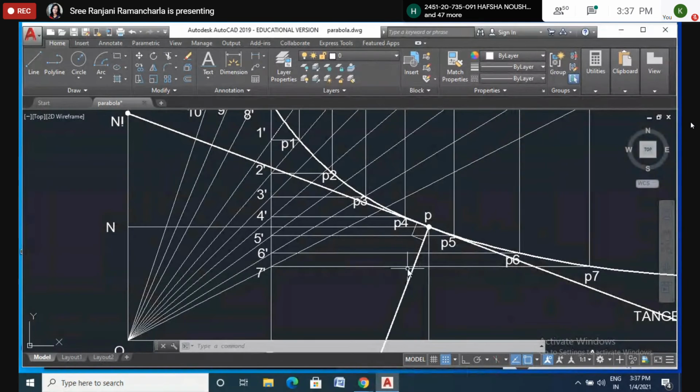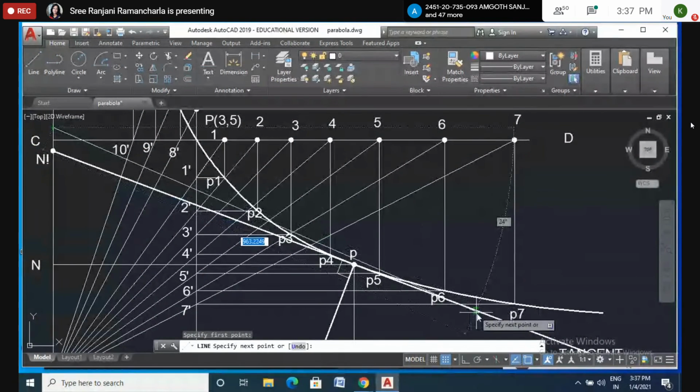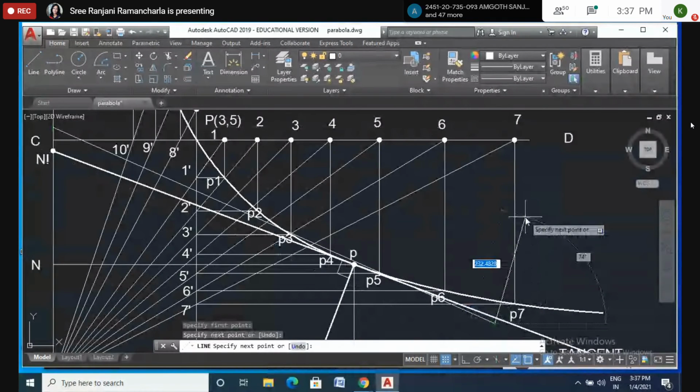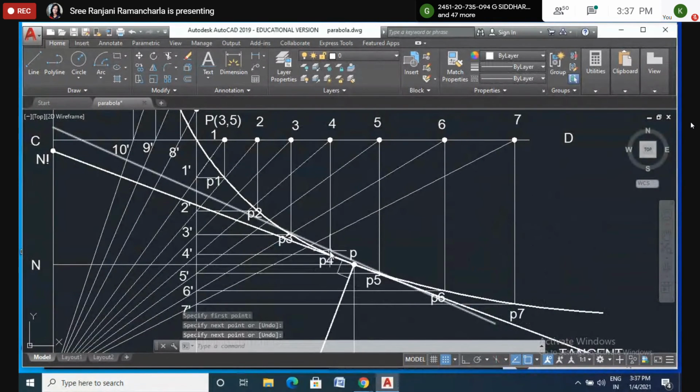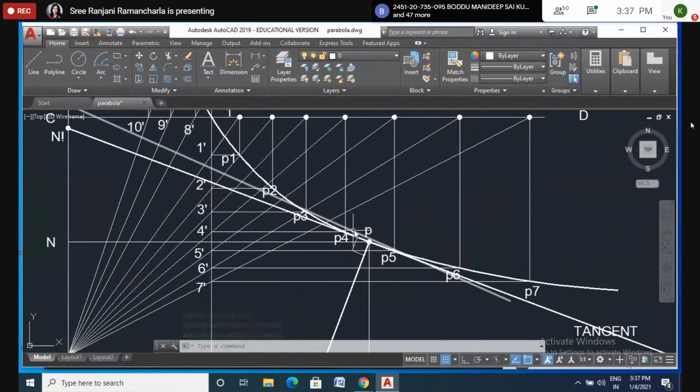Suppose I draw, let me show one more thing. I will draw one more line here, a very light line. Now, is the one I drew just now a tangent? See this point. Is it a tangent? No. That's what it is. The method is that one only.